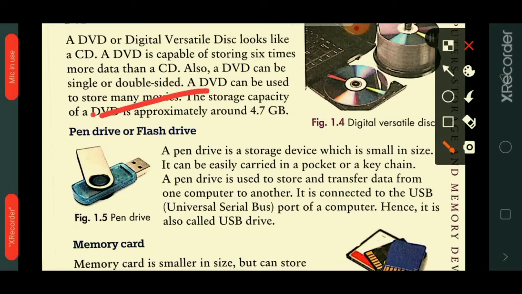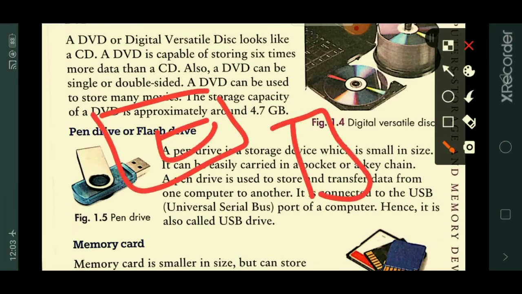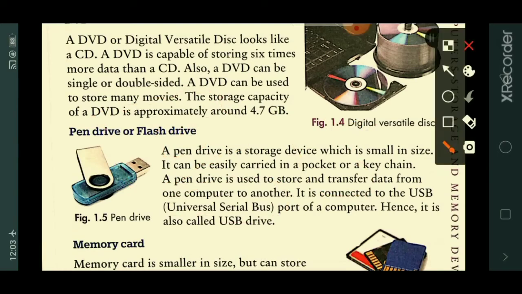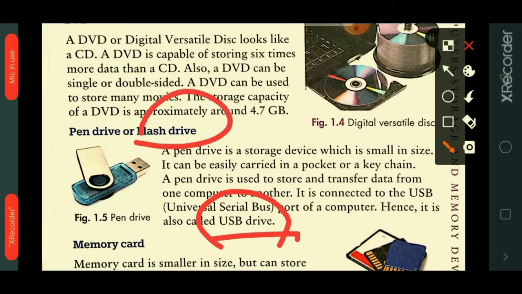For example, this is your computer. This is your CPU box. Here you will have some ports. Those are nothing but USB ports, where you connect the pen drive. USB means universal serial bus. Hence it is also called a USB drive. So a pen drive is also called a USB drive or flash drive.